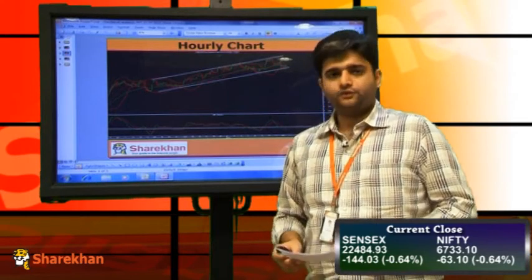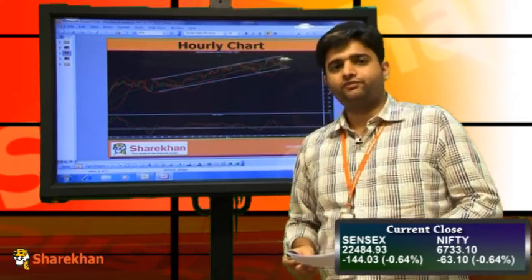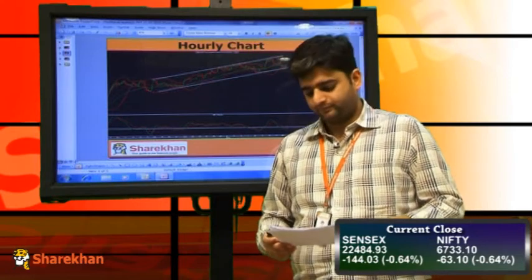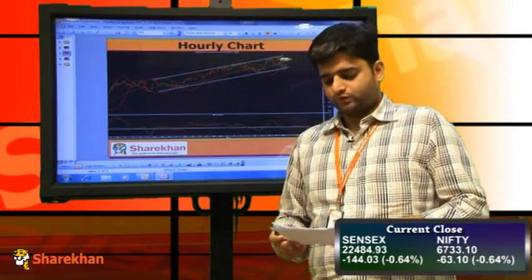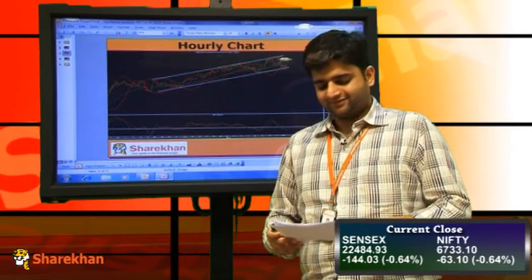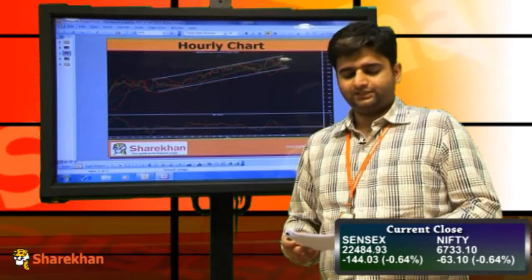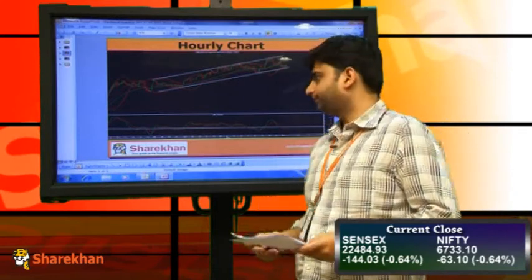If today's low of 6711 on spot Nifty breaks on the downside in tomorrow's trading session, then we can expect further selling pressure in Nifty in the coming trading sessions. Crucial supports for the Nifty are placed at 6650, which is the 20-day simple moving average, and below that 6527, which is the 40-day exponential moving average.